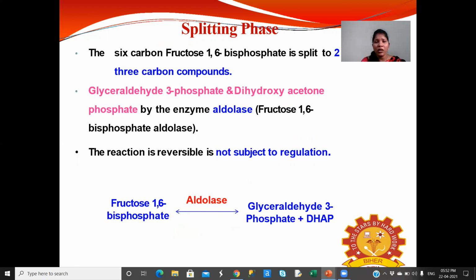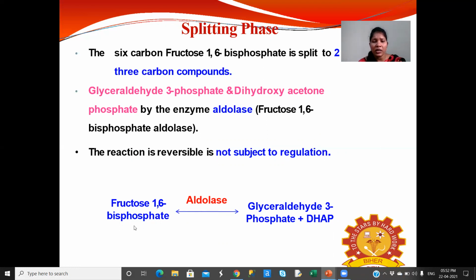Here the 6 carbon fructose 1,6 bisphosphate is split into two 3 carbon compounds, glyceraldehyde 3-phosphate and dihydroxyacetone phosphate, by the enzyme aldolase. This reaction is reversible and not subject to regulation.